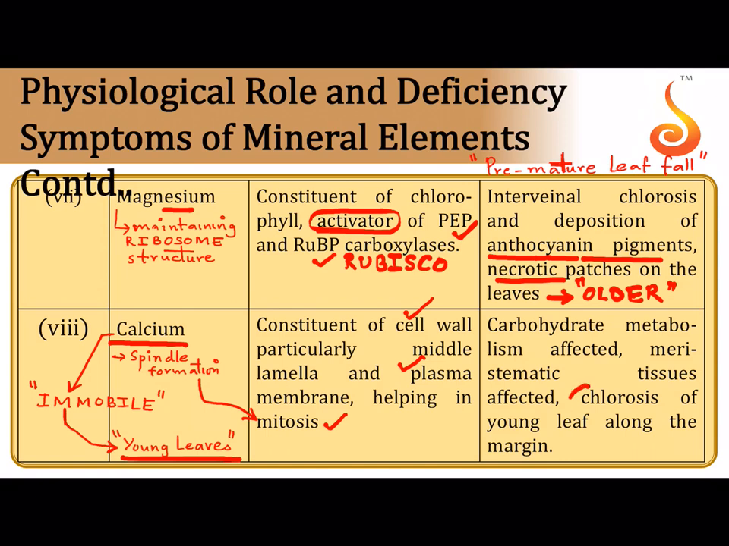Okay, so chlorosis, as I said, happens mostly in the younger leaves. And here also carbohydrate metabolism is affected, because calcium also plays a very important role as a coenzyme and activator of several enzymes which are involved in metabolic pathways. Because if there is no calcium, enzymes cannot do their job properly, and therefore carbohydrate metabolism is severely affected.